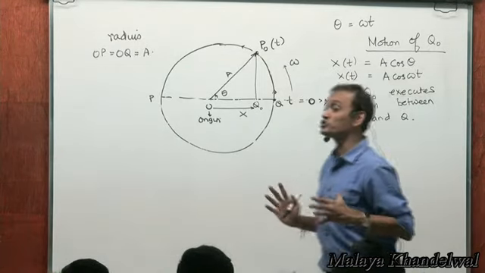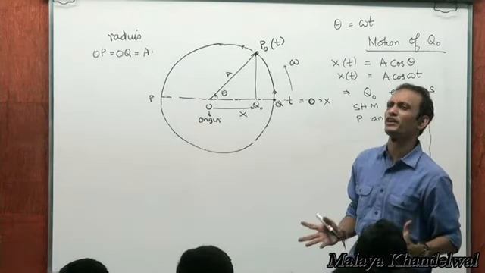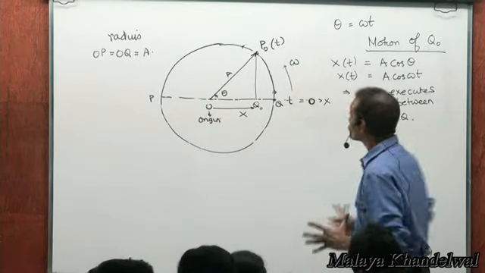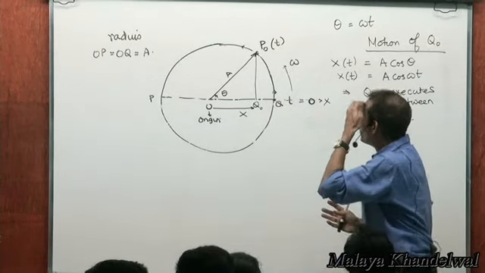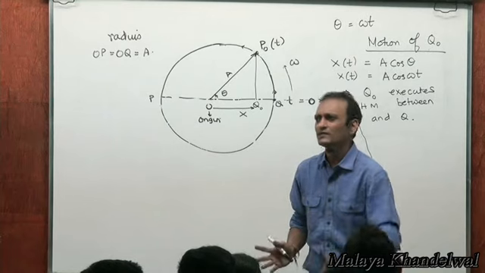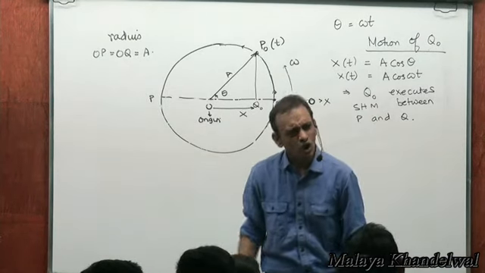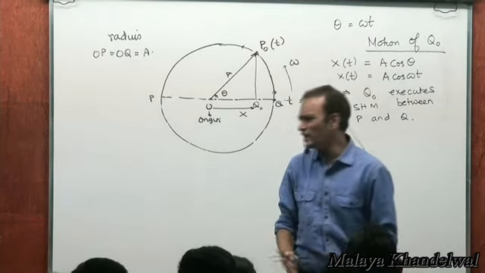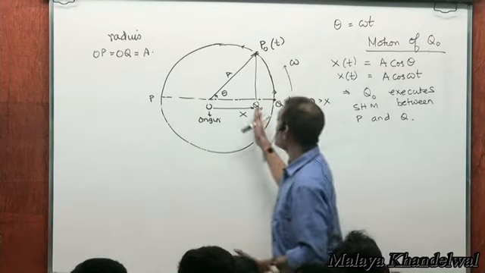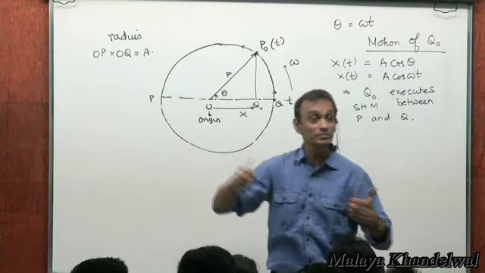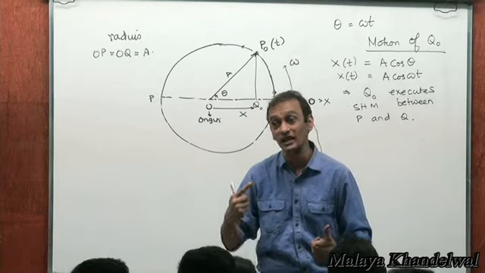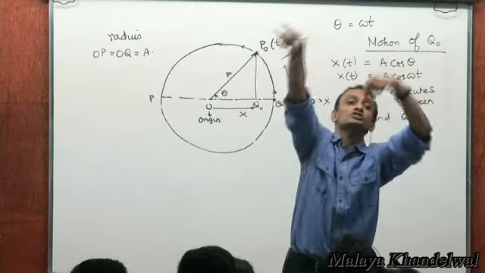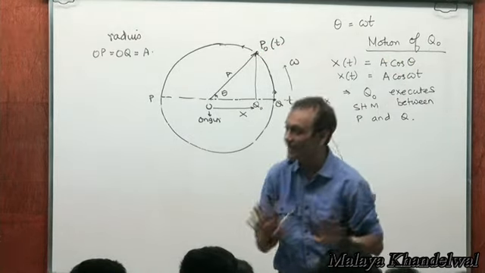Now, which is a very simple thing, but a very versatile one at that. So while the motion of P naught is very simple, how simple is it? Constant angular velocity is very simple motion. The motion of Q naught is complicated, simple harmonic motion with angular frequency matching with the angular velocity of P naught, right?